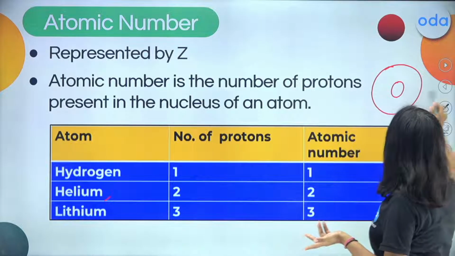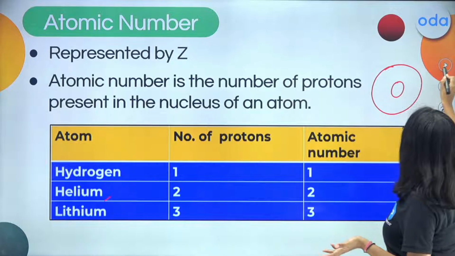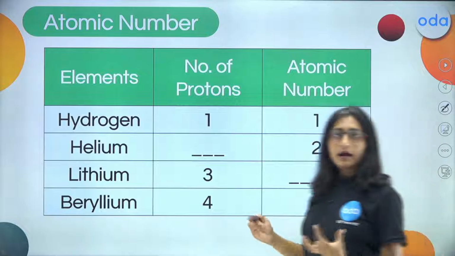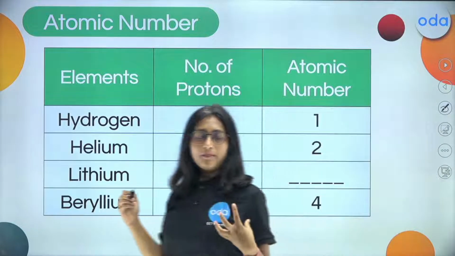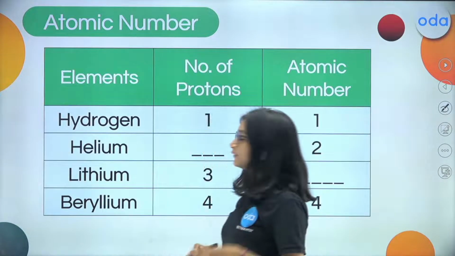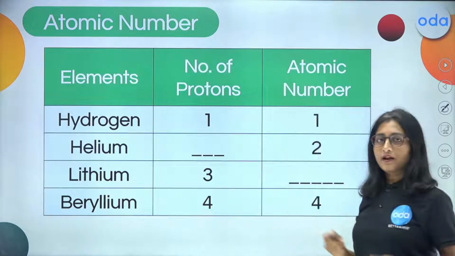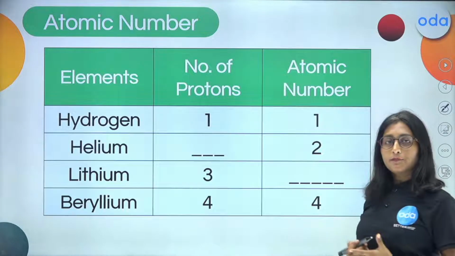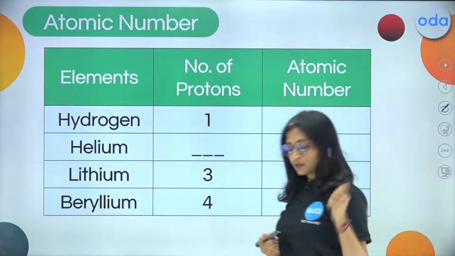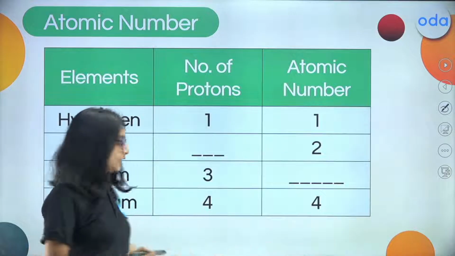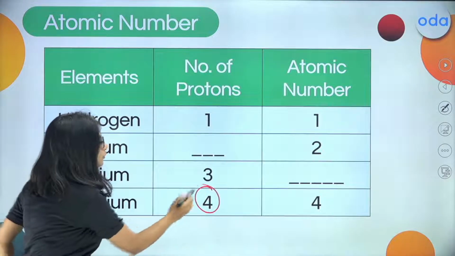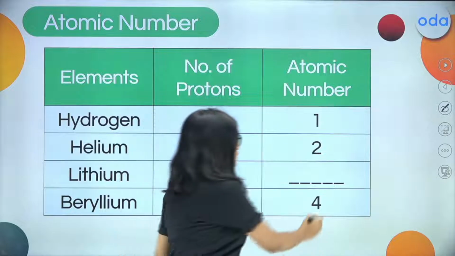In the same way, we are going to go with another set of examples. Now, taking the example of beryllium, what do you find? What is going to be the number of protons and the atomic number? The answer is given right here. That's going to be 4 protons, and the atomic number is also 4.